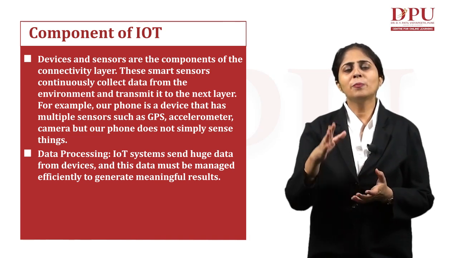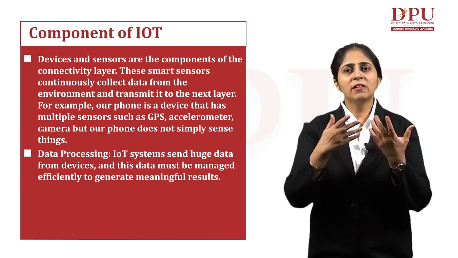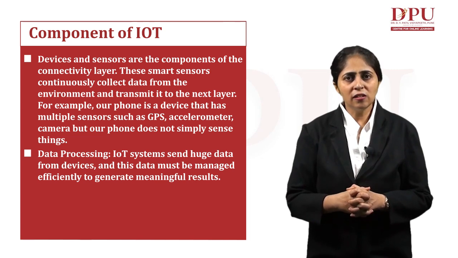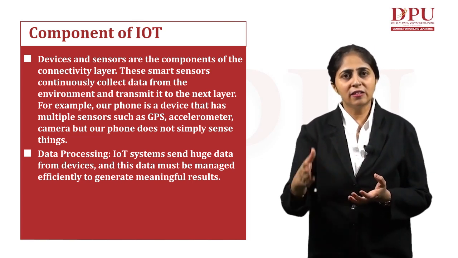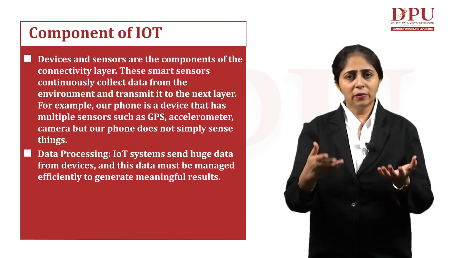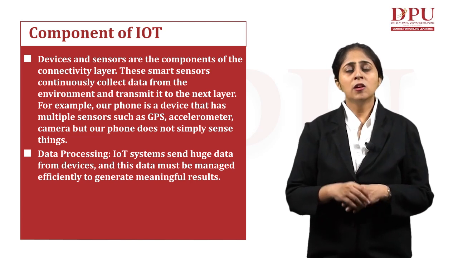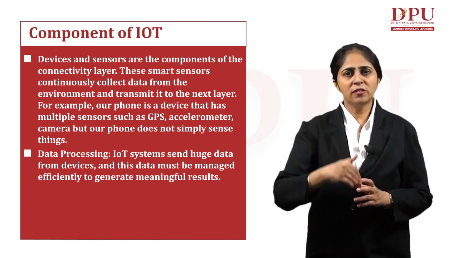This data has to be processed well, it has to be managed well, so that it can generate some meaningful result. Our entire intention in using these IoT devices is to achieve the correct result, to gain better things from these IoT devices. So for generating the meaningful result, sensors will keep on sending the data.